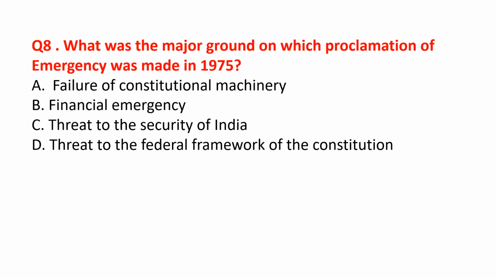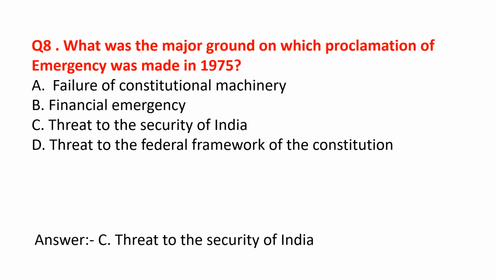What was the major ground on which proclamation of emergency was made in 1975? So far, the proclamation of emergency was made three times. First in 1962 due to the Indo-Sino War, second in 1971 due to the Indo-Pak War, and third time due to the internal disturbance in 1975. So the correct answer for this question is the threat to the security of India. It was the first time when emergency was imposed in India due to the internal disturbance.